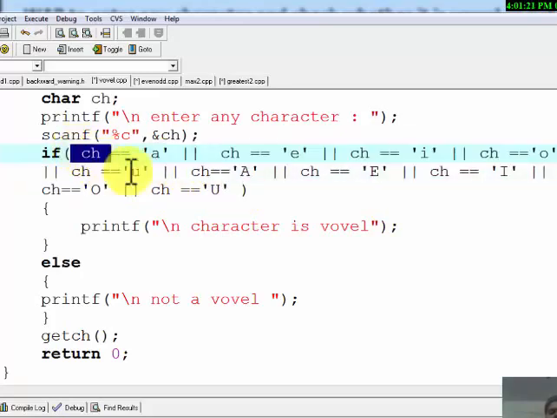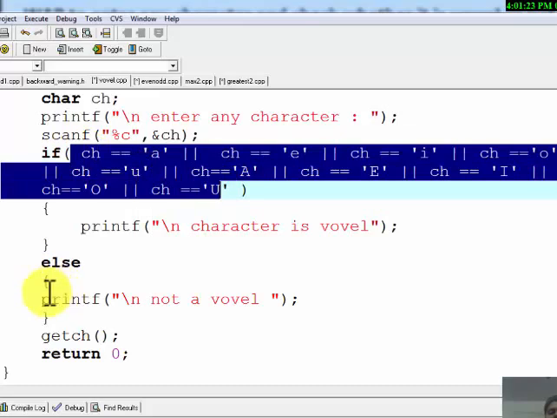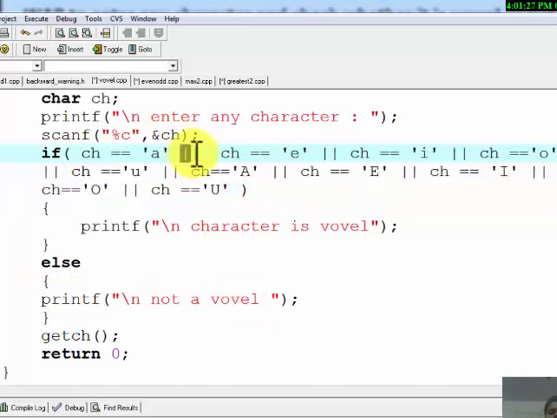If all are false, then else will execute, means it is not a vowel. We are using OR here because OR results true if any of the condition is true. If any of the condition is true means our character is a vowel.